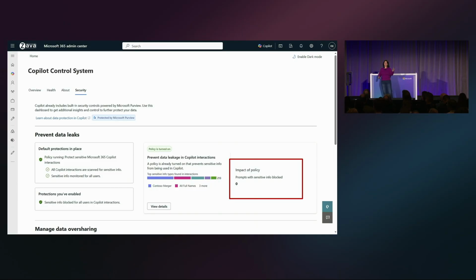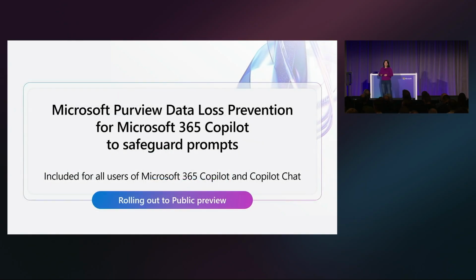So how many blocked prompts are there? It'll populate that, so when you come back to the dashboard, you can see that it's working as you expected and having the impact you wanted. So I'm excited to announce that this feature is going to be included for all users of Microsoft 365 Copilot and Copilot Chat without the need for any other license.